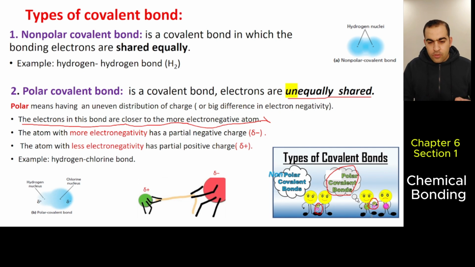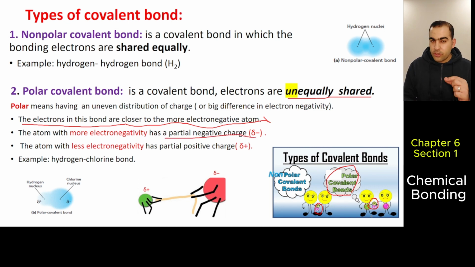So then poles are going to form. That's why we say polar means an uneven distribution of charge. The electrons are not equally shared. Electrons are going to be closer to the one that has high electronegativity. The one that has more electronegativity has a partially negative charge.